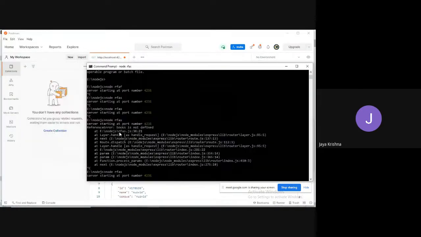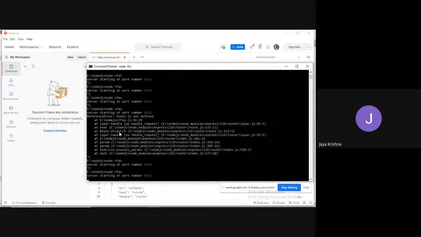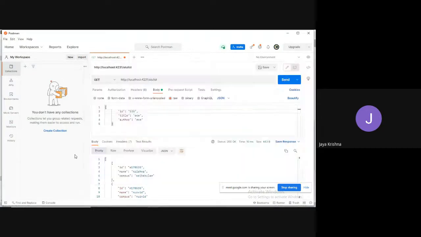Going to restart my server. Actually, refreshing this server multiple times we can eliminate by using the Nodemon tool. So here, for creating, you have to go for student list, and the data is raw, in JSON format.